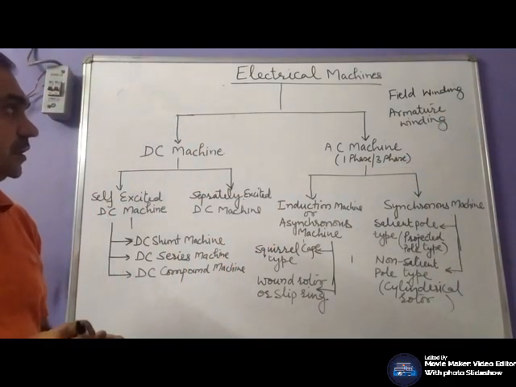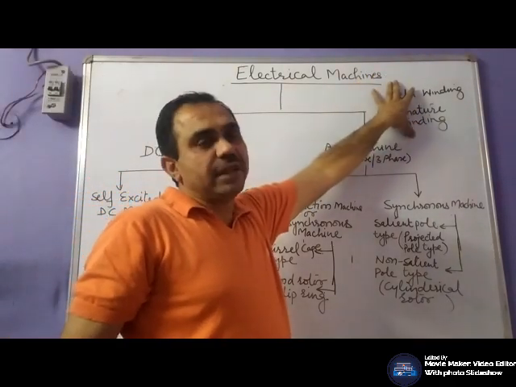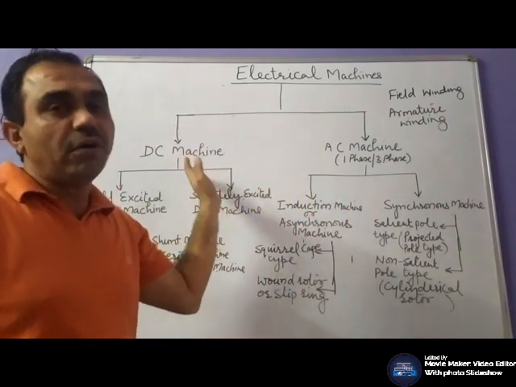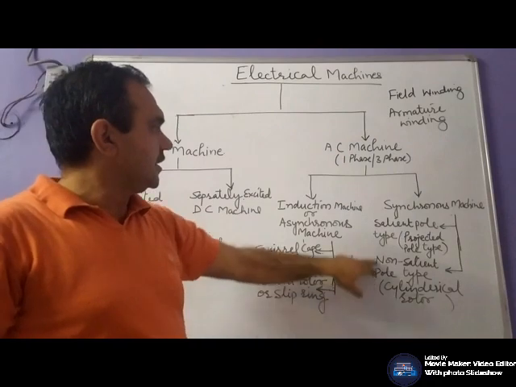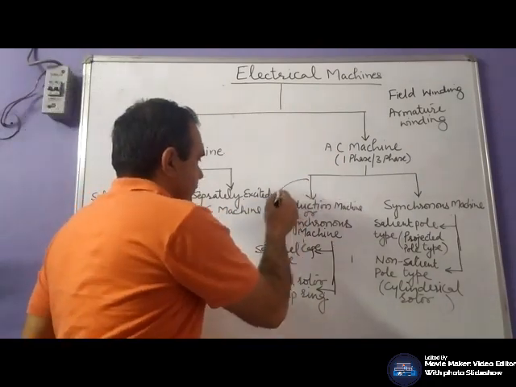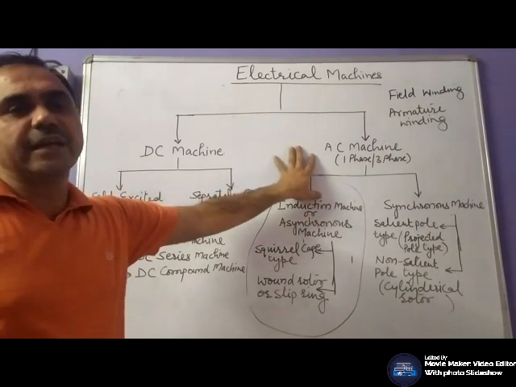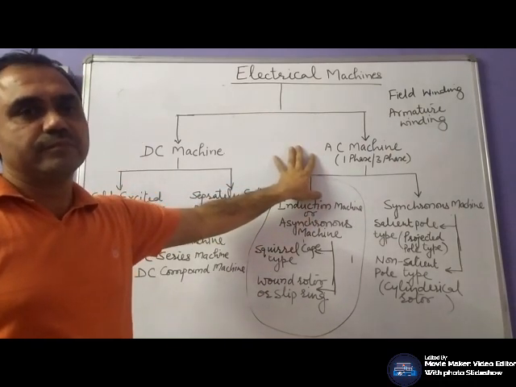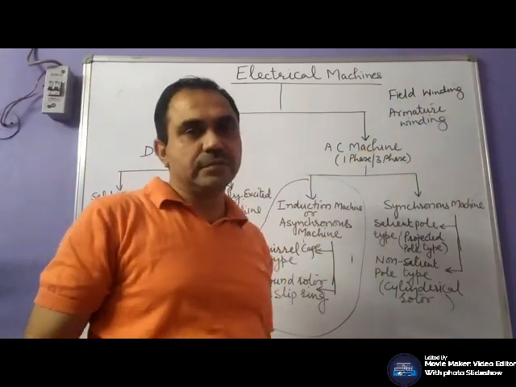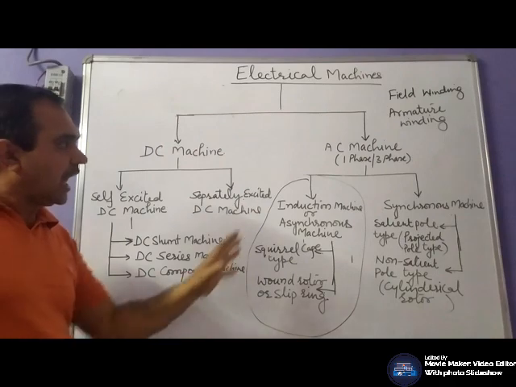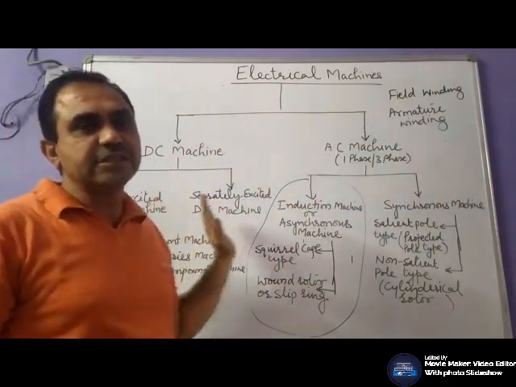Now, both windings are available in all AC or DC machines except this one. This machine doesn't have a field winding. It only has the armature winding. One thing is clear: armature winding would be there in all types of machines, whether AC or any type of DC machine.